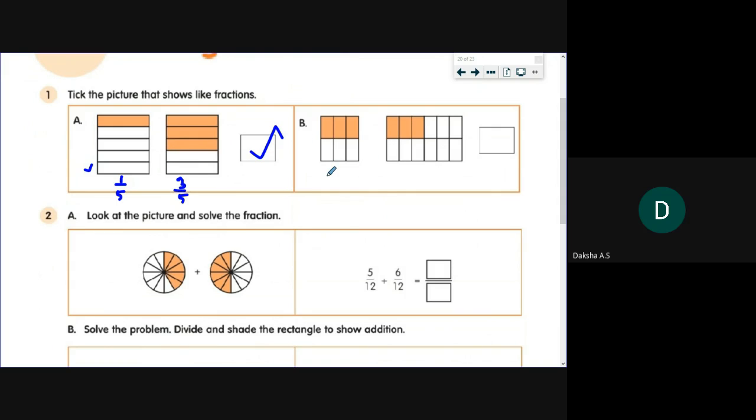Similarly, Rohan, what's the fraction of B question, first picture? Yeah, Daksha, you can mute yourself now, please. 3 by 6. Okay, good. And Jerishwa, second diagram. What is the fraction value?